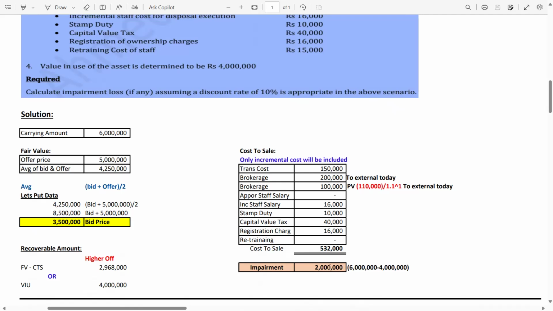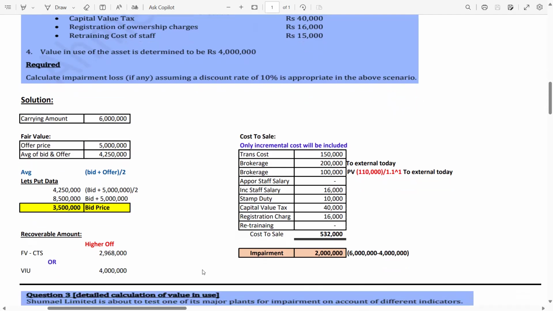Now impairment is 2 million. How 2 million? 6 million was the carrying amount, 6 million less value in use, which is 4 million. So the impairment is 2 million in this case. The entry is impairment expense or P&L debit, PPE or asset is credit.